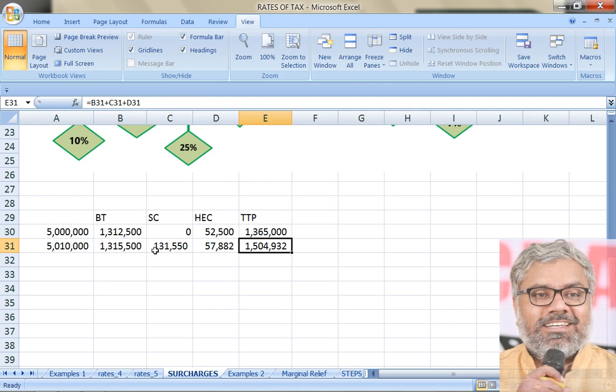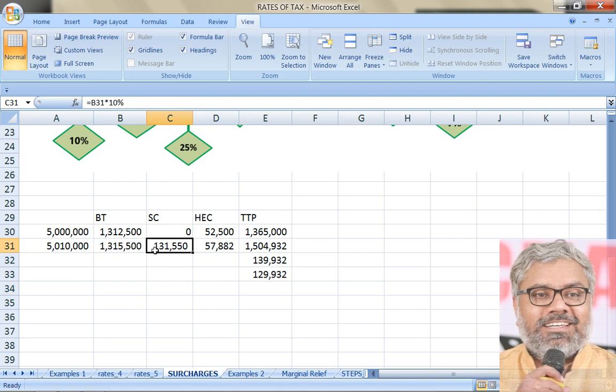But look at the fate of this person. He got an additional income of only 10,000. But because of that additional income of 10,000, he is paying an additional tax of 1,39,932 rupees. Means additionally what is the burden on this person? That is 1,29,930 rupees he is paying for nothing. Just like that he is paying, though he did not get any benefit related to that, just because he has crossed the threshold of 50 lakhs, he is paying a higher tax.